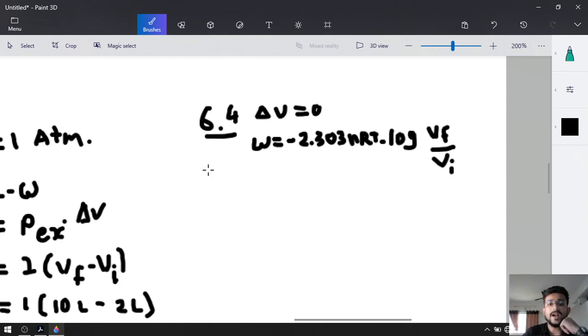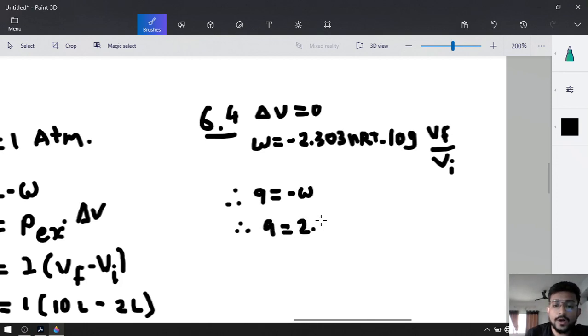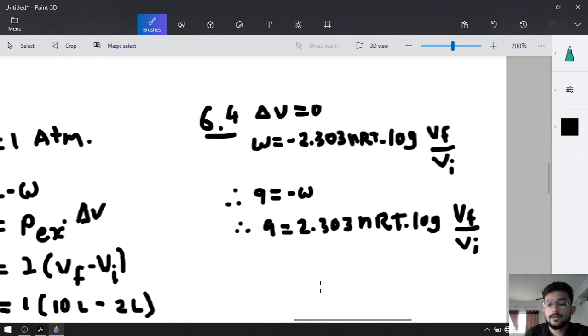Okay, this is W, but delta U is equal to 0. That's why Q will be equal to minus W, and minus minus will be plus. That's why Q will be equal to 2.303 nRT into log Vf upon Vi.